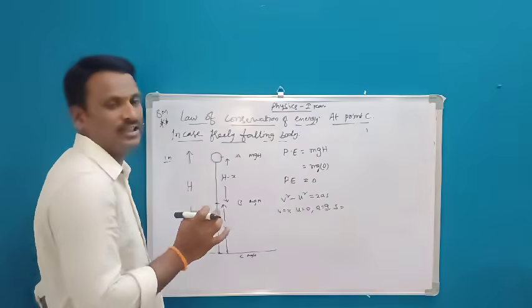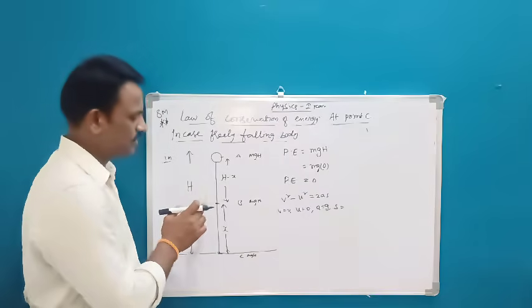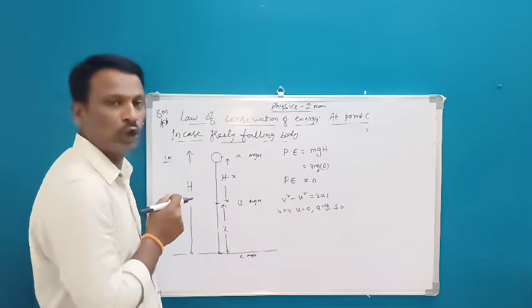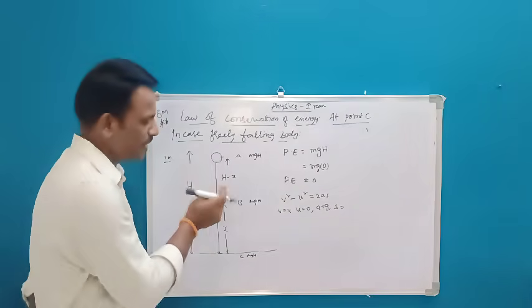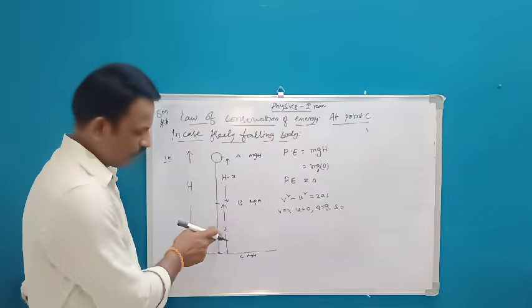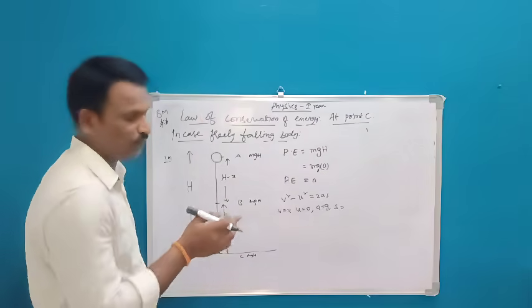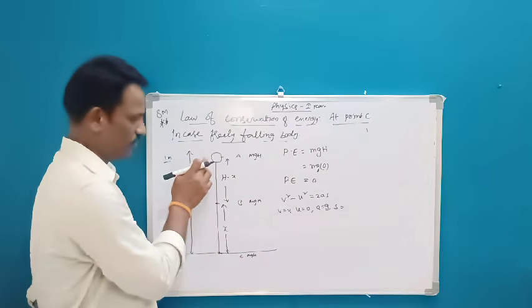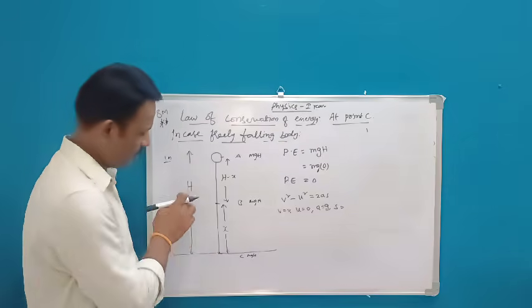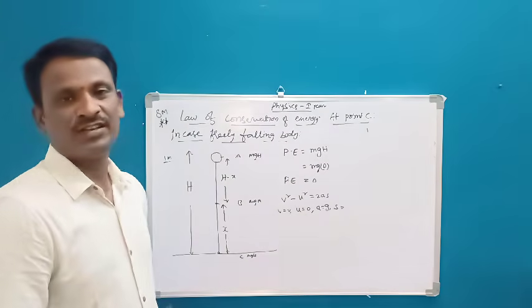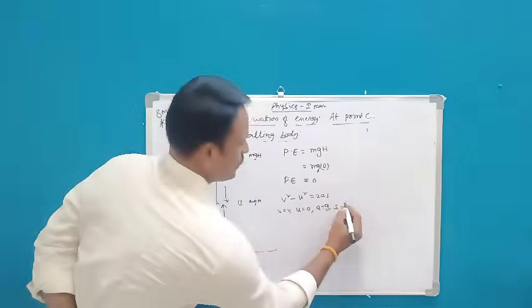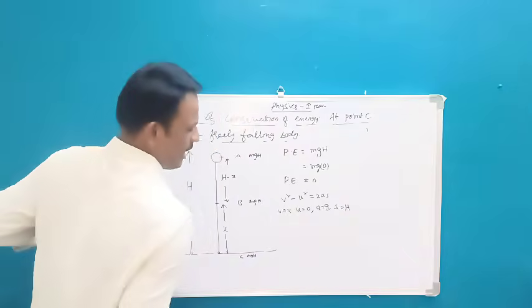From A to C, what is the displacement? Can we take H minus X? No, because it is a displacement from A to B. Can we take only X, which is B to C? No. From the initial position we have to take. So from the initial position to point C, what is the displacement? Capital H. So we need to write capital H.